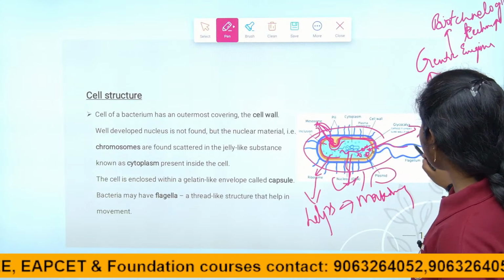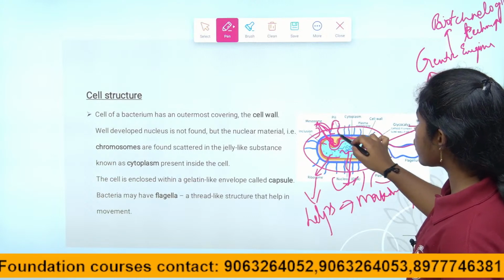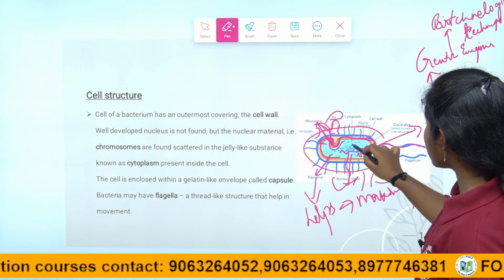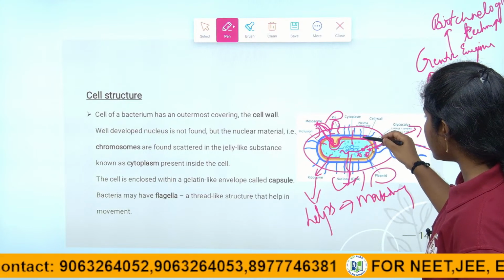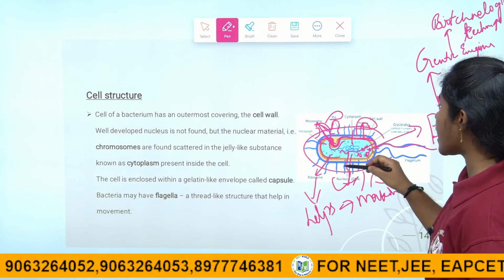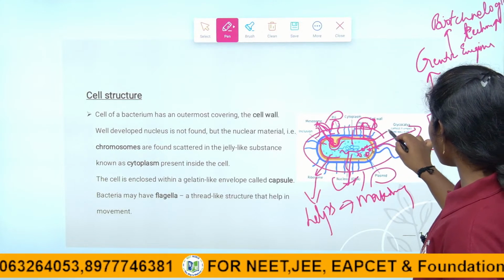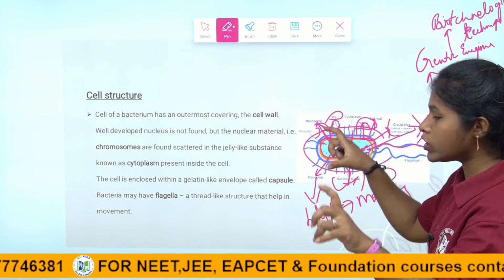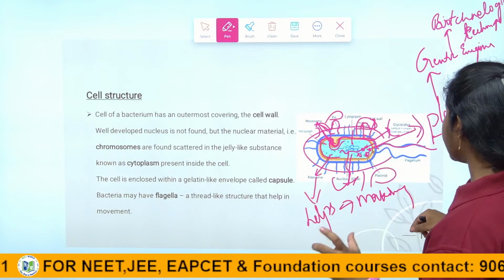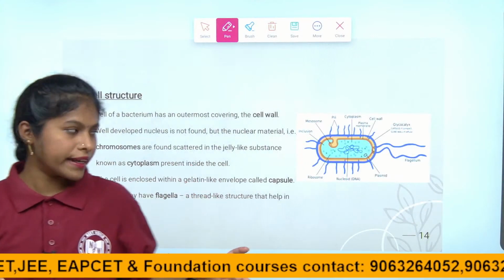The large thread like filaments we call flagellum, and the small thread like structures we call pili. This jelly like substance we call cytoplasm. And after the cell wall, the membrane we call plasma membrane. Right children, this is the cell wall. After the cell wall, the capsule is present, made up of glycocalyx. This is about the cell structure of the bacteria, children.